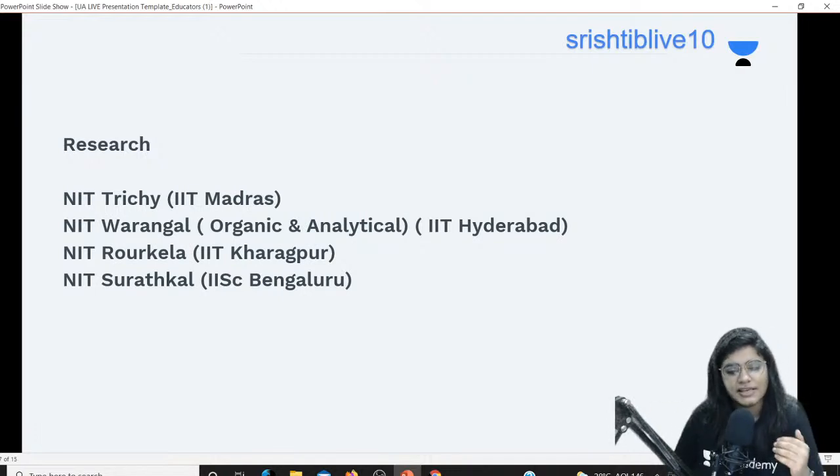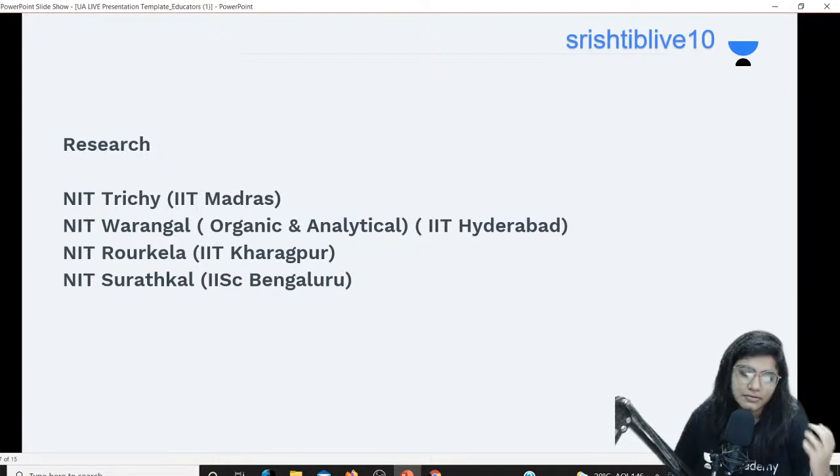This is the most important thing which you have to keep in mind. NIT Trichy is close to IIT Madras, NIT Warangal is close to IIT Hyderabad, NIT Rourkela is close to IIT Kharagpur, and NIT Suratkal is close to IISc Bangalore. So this is also one of the factors if you're interested in internships and research, so you should be giving priority to these NITs.